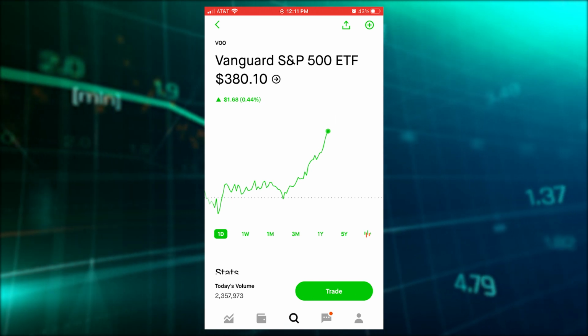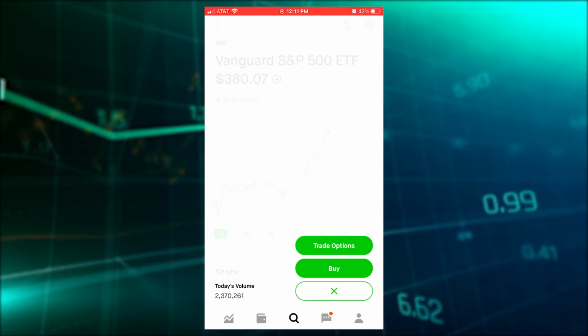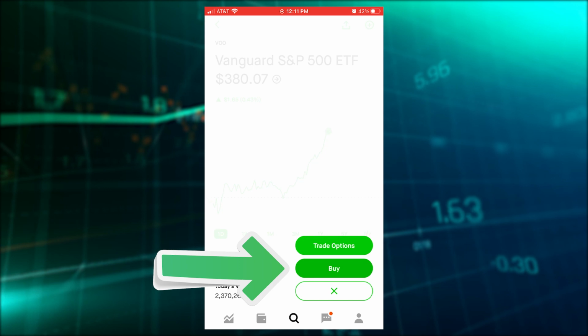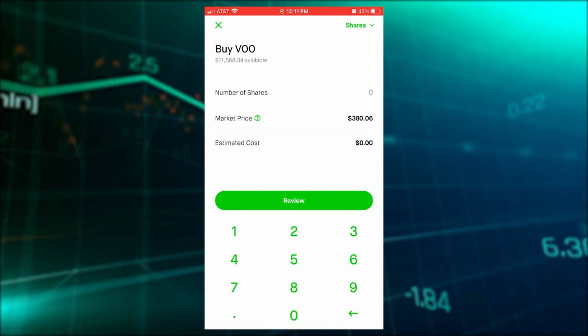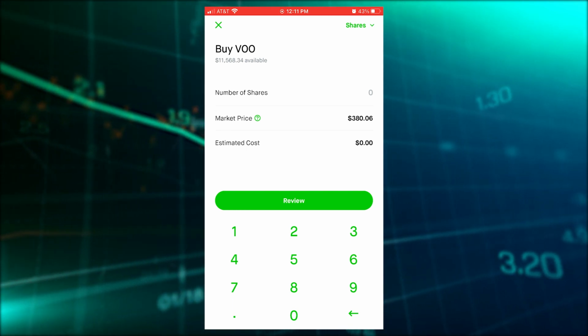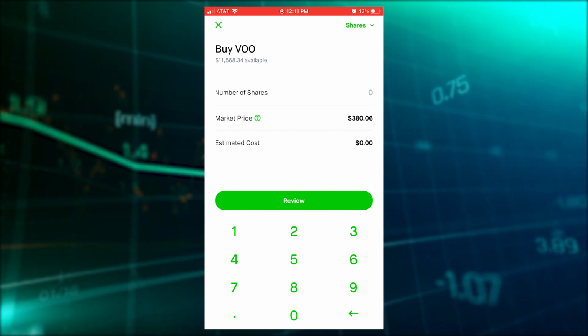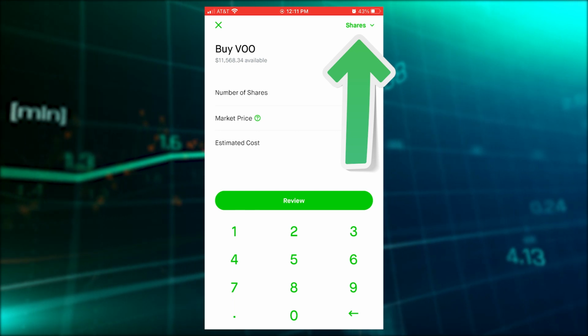Now click on the green trade button on the bottom right hand corner. We'll select the buy button. And this is going to give us a few options. You can either purchase VOO by the share or by the dollar amount. Let's say you only want to invest $1, but the share cost is too expensive. What you want to do is click on the top right button where it says shares.